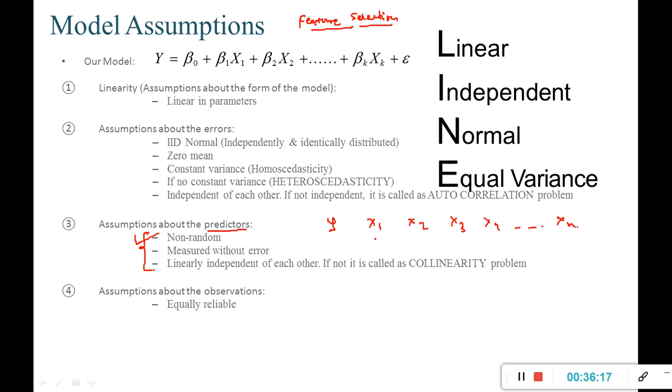Now these observations, whatever values are there for x1, x2, x3, x4, xn, should be measured without an error.